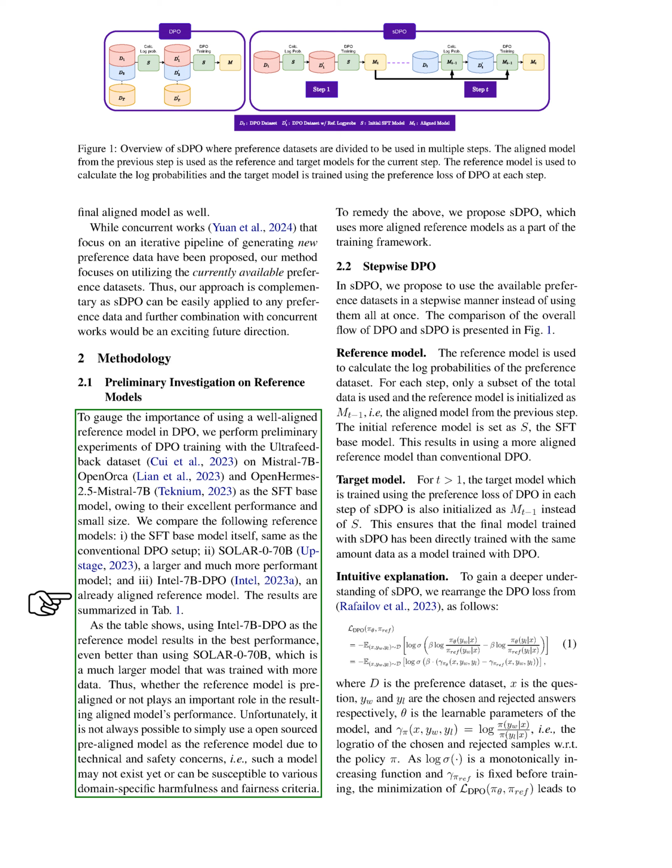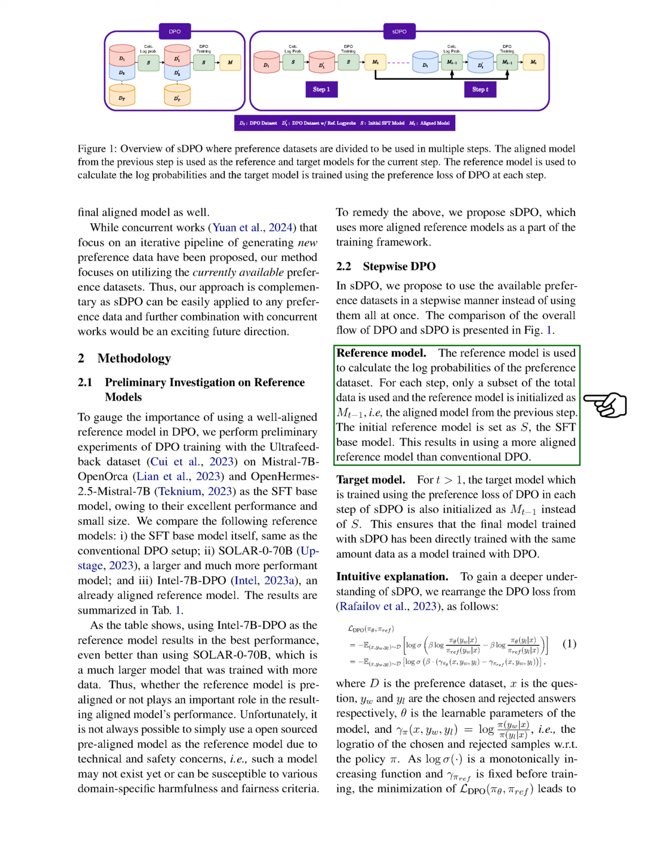In sDPO, we suggest using preference datasets step by step instead of all at once. The reference model is used to calculate the log probabilities of the preference dataset, with each step using only a subset of the data. The reference model is initialized as the aligned model from the previous step, ensuring a more aligned reference model than traditional DPO. For subsequent steps, the target model is also initialized as the aligned model from the previous step, rather than the base SFT model. This approach ensures that the final model trained with sDPO has been trained with the same amount of data as a model trained with DPO.